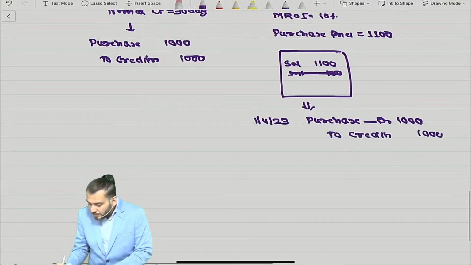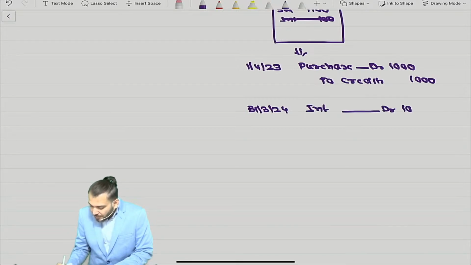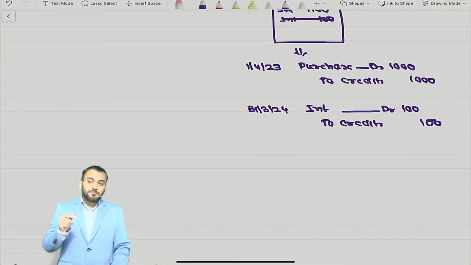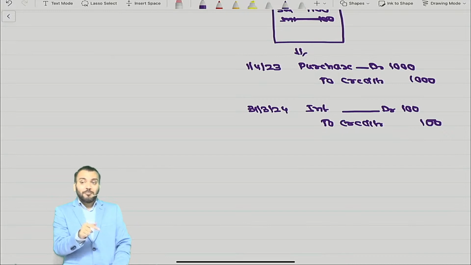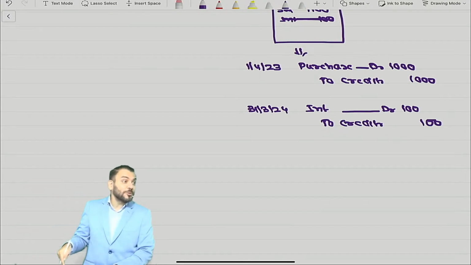1000 only. At year end, 31st March 2024, we will pass one more journal entry: interest account debit, how much? 100. To creditor, how much? 100. Means payable is 1100 only. Payment will be done as per contract, but accounting will be done as per the substance of the contract. This is substance over form.